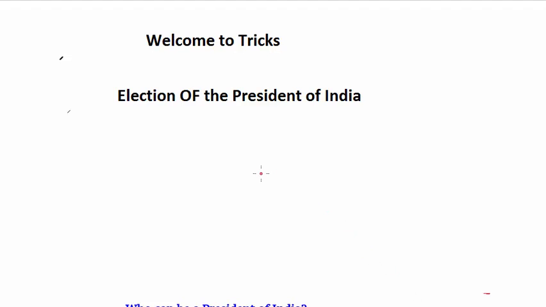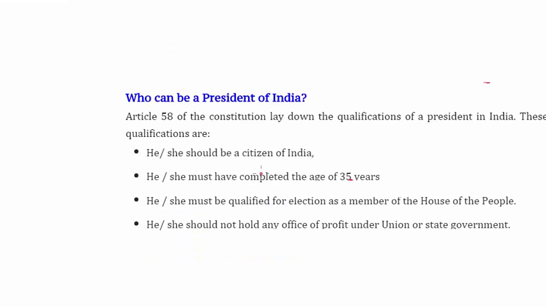First of all, who can be a President of India? Very important question. According to Article 58 of the Constitution, there are certain qualifications for the election of President in India. Firstly, he or she should be a citizen of India. He or she must have completed the age of 35 years. He or she must be qualified for election as a member of the House of the People. And he or she should not hold any office of profit under union or state government.